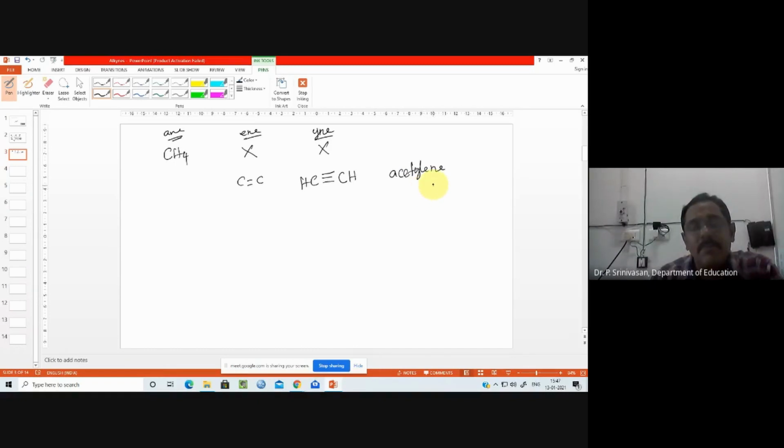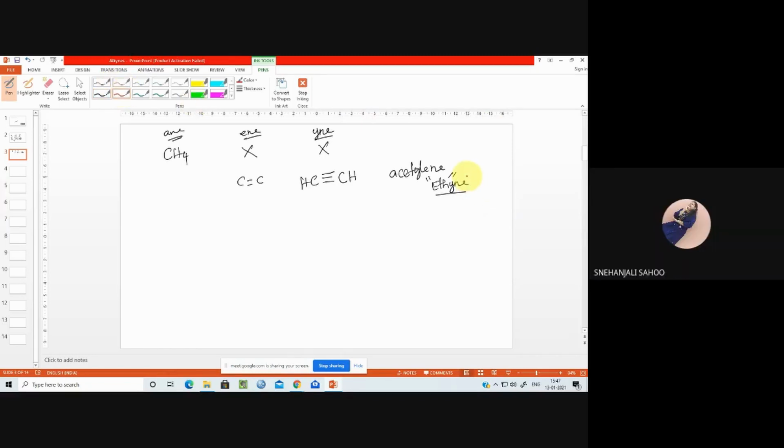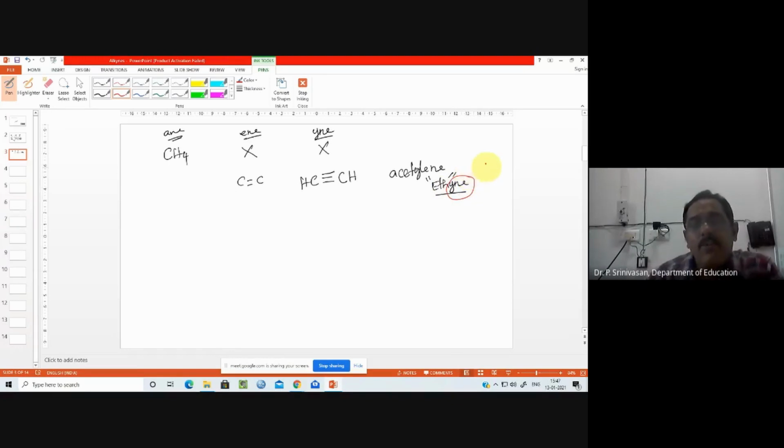So it is a two carbon system. What is the parent name in this? The parent name is eth, I mean the two carbon system is the parent. What is the suffix in this? YNE is the suffix, and that goes for the functional group. ETH is the parent root, which goes for the carbon system. How many carbons are there?